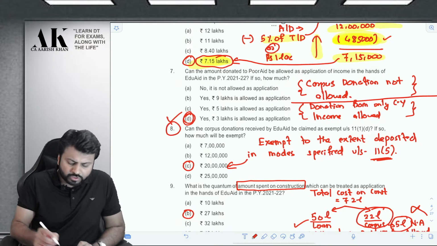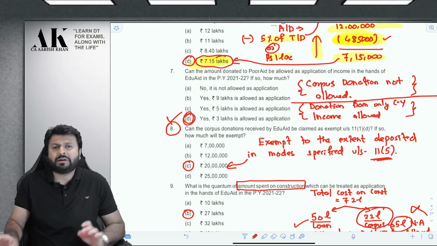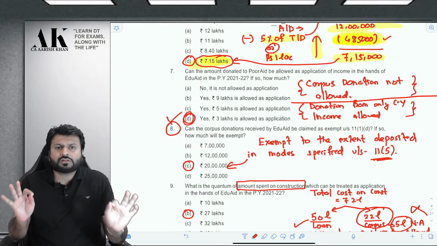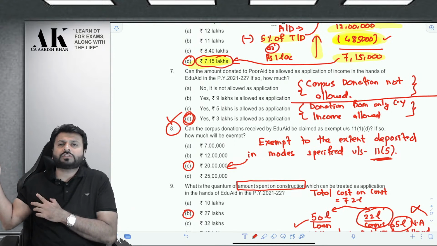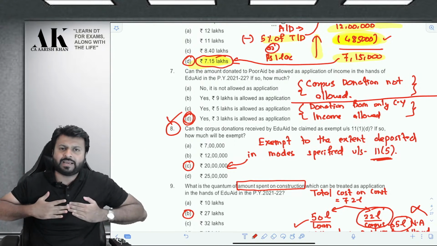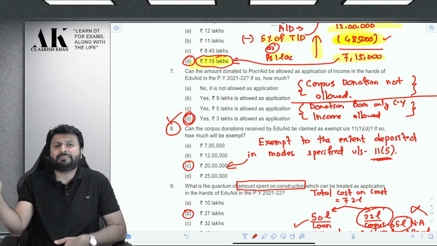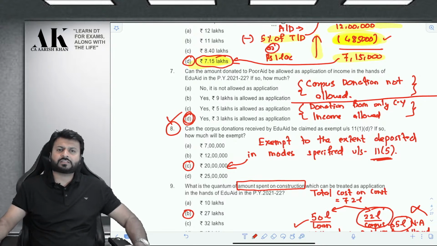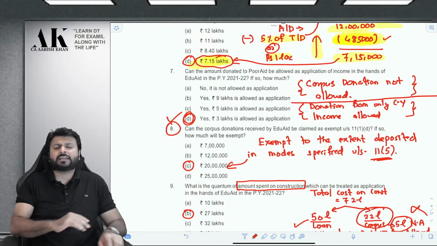Now the third question, question number 8, is based on the amendment made by Finance Act 2021. Now what is the amendment made by Finance Act 2021? The amendment made by Finance Act 2021 is as follows. Listen carefully. Before Finance Act 2021, a corpus donation received by an assessee was fully exempt. If I receive a corpus donation, it is fully exempt in the hands of the trust. But Finance Act 2021 has put some conditions for exemptions.